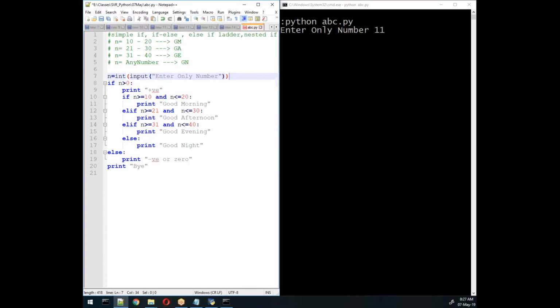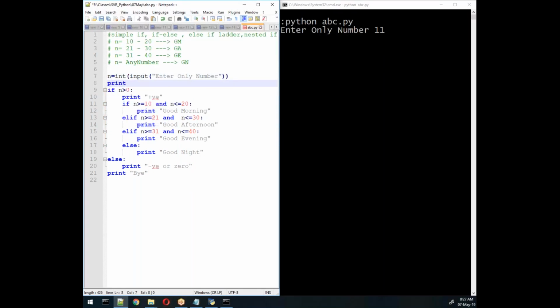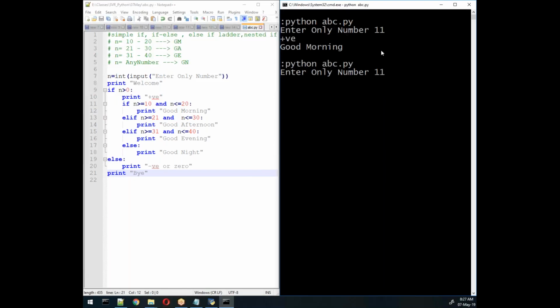So what would be the output of this program? Line by line: welcome, positive, good morning, bye. But now I run this program, so I'll get only positive and good morning right now. If I run the same program with the same value later, I'll get what you said.